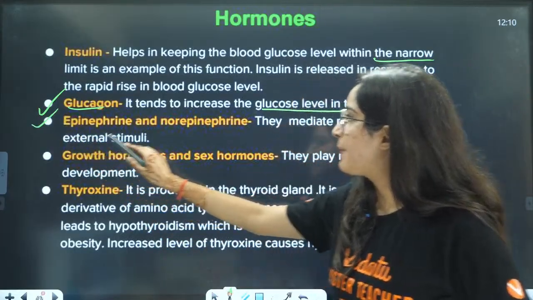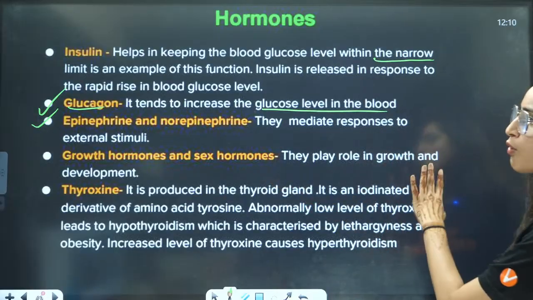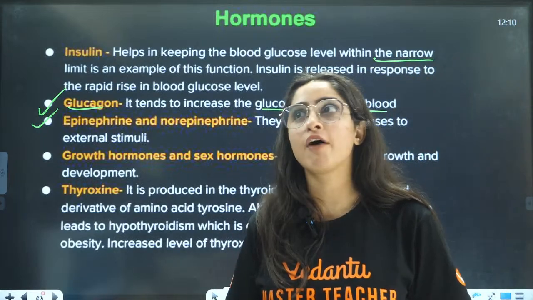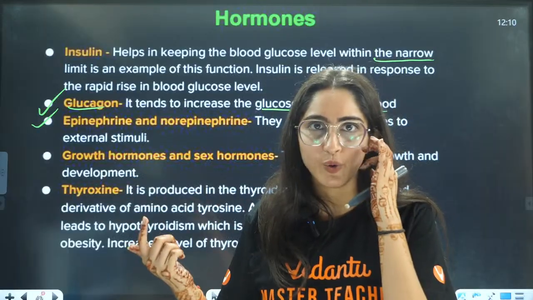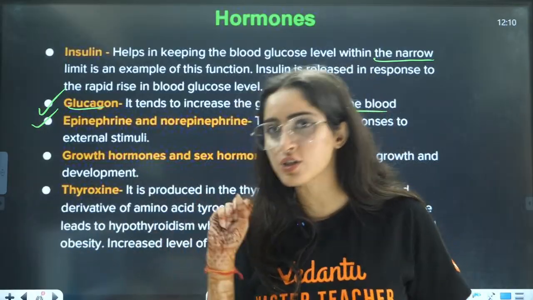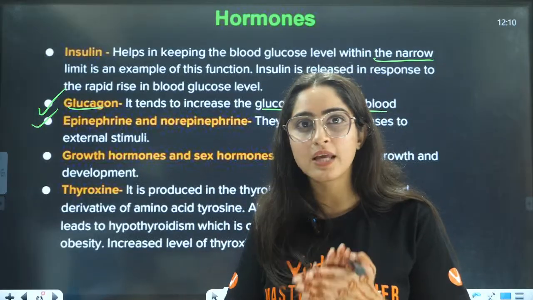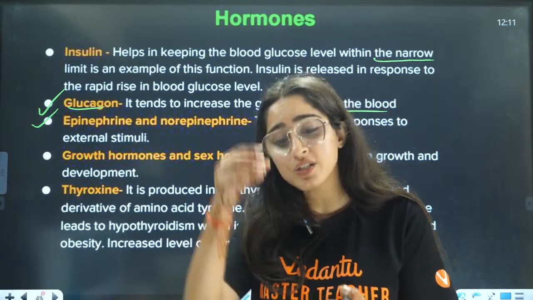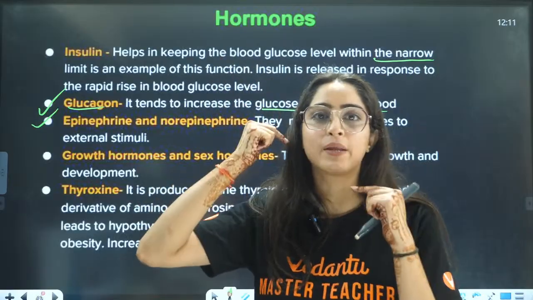Next is epinephrine and norepinephrine. They mediate responses to external stimuli, for example, heat, or if you have any fear, or height, anything happening around you. You have just touched a very cold thing, you know that this is cold. You have touched something hot, you know that this is hot, right? How do you know that? Yes, your skin is feeling that. But why is your skin feeling that? Because a hormone is released, and a signal is sent to your brain that this thing is happening.